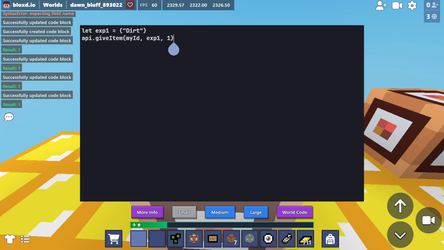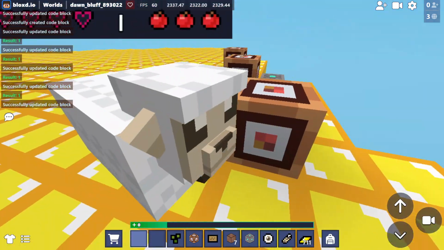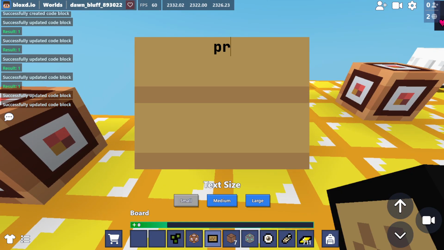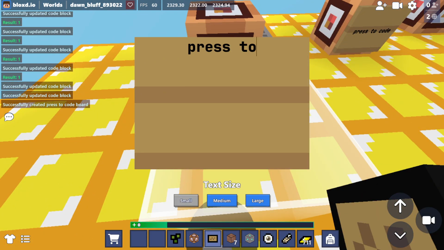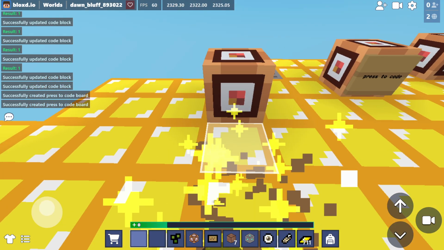Pretty simple stuff so far. Now, code boards. You press to code. You can actually add comments to these too. Wait, will it work like this? Oh, it will work like that.